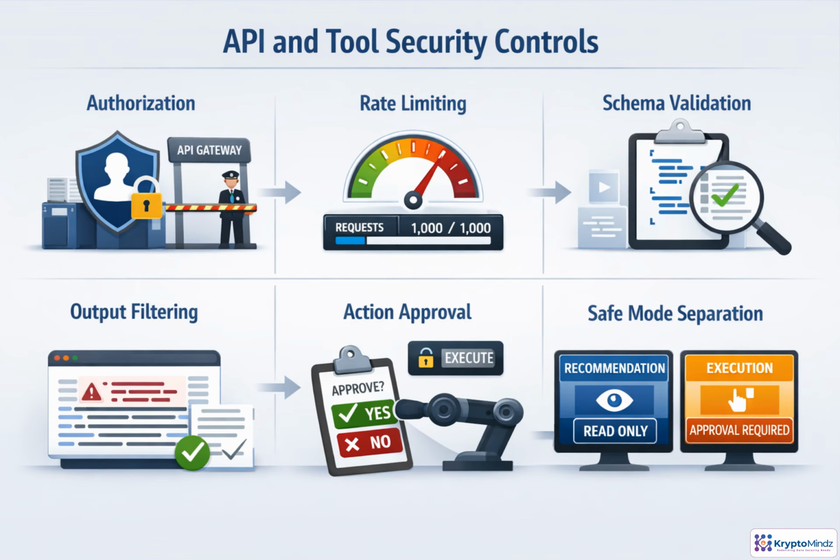Every AI tool call is a security boundary. The model may suggest an action, but the system must decide whether that action is allowed. Place a controlled gateway between the agent and real APIs. Check authorization, limit volume, validate inputs and outputs, and require approval for sensitive operations. Whenever possible, separate recommendation from execution with read-only, dry run, or approval-required modes. This keeps model creativity useful without turning it into uncontrolled system behavior.